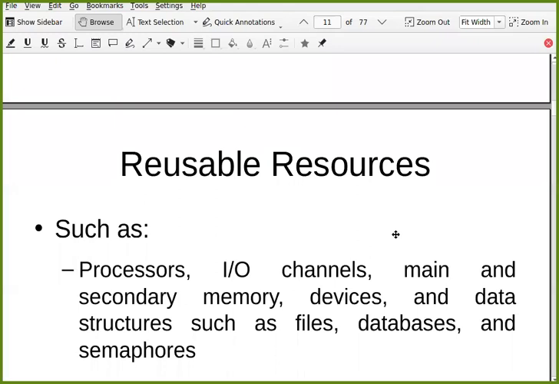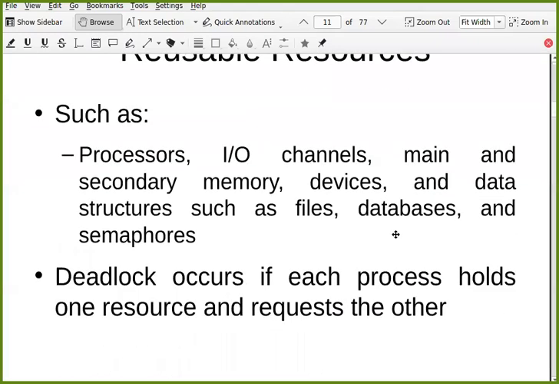So let us discuss these reusable resources. Some examples of reusable resources are processors, IO channels, main and secondary memory, devices, and data structures like files, databases, and semaphores. Deadlock occurs if each process holds one resource and requests the other.